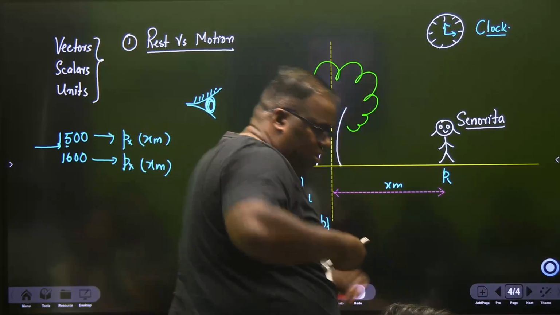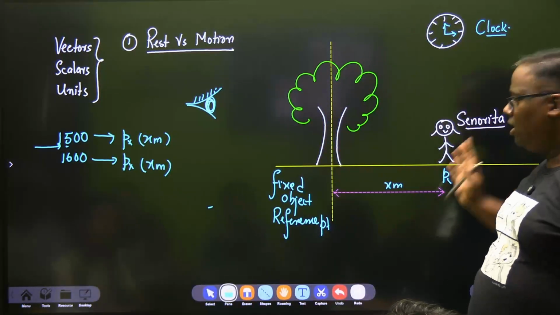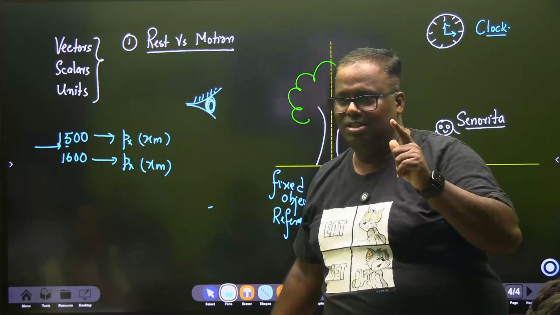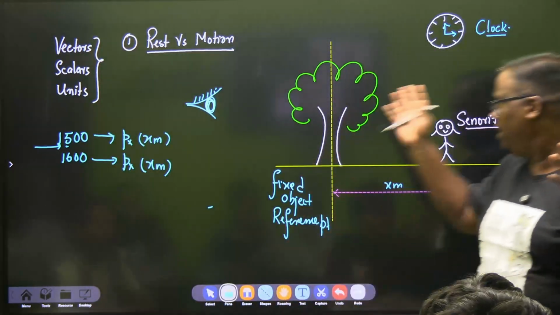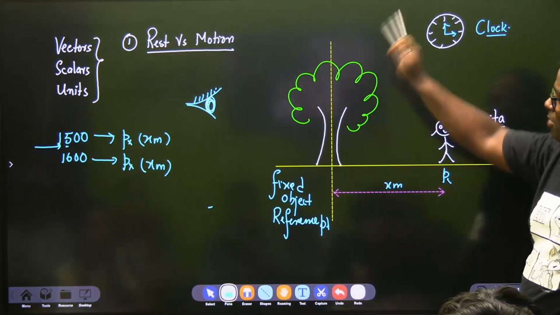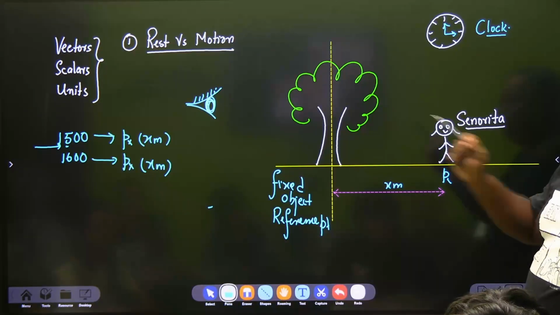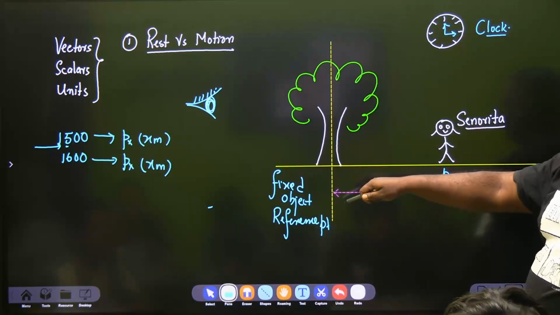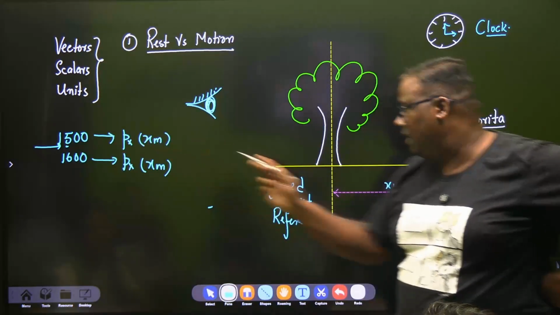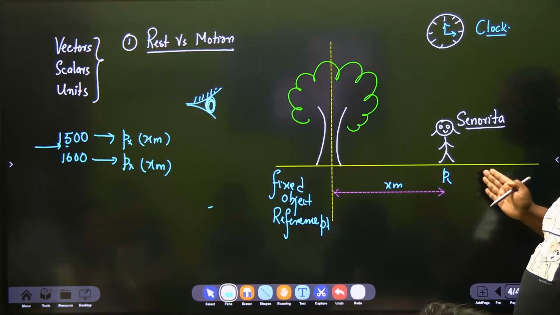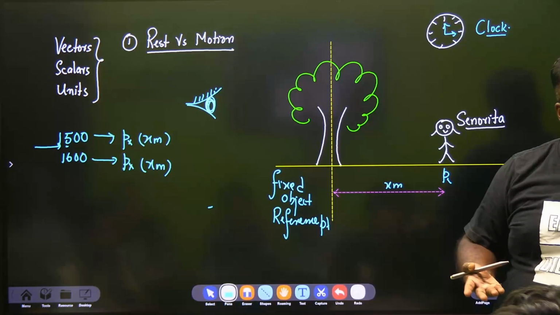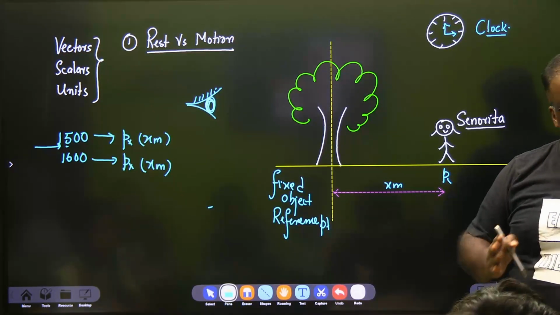Now try to stitch everything together. If you remember this picture, you can get your definitions right. Nobody will cross question you on tense. Now see, looking at this, a body is said to be at rest if its position does not change with respect to a fixed object taken as a reference, or with respect to time. And if auntie would have found that after some time this X meter has changed to Y meter or has reduced to Z meter, that means this body is in motion. As simple as that. Have you understood?